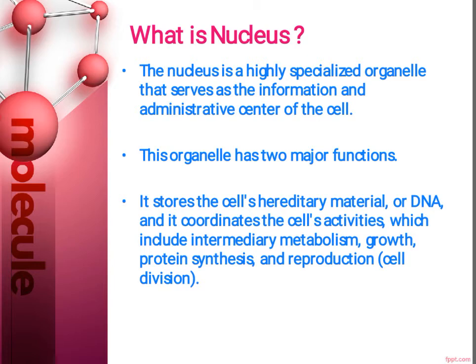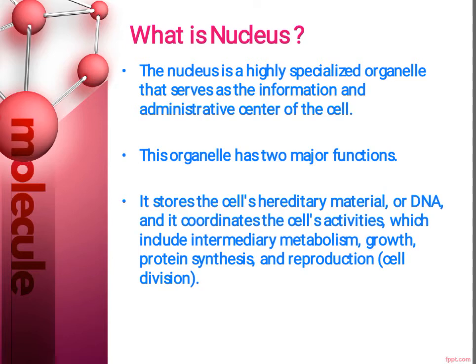Simpler one-celled organisms which are known as prokaryotes like bacteria and cyanobacteria don't show presence of nucleus. So it is a very important point that nucleus is present only in eukaryotes. Prokaryotes like bacteria and cyanobacteria don't show presence of a nucleus.